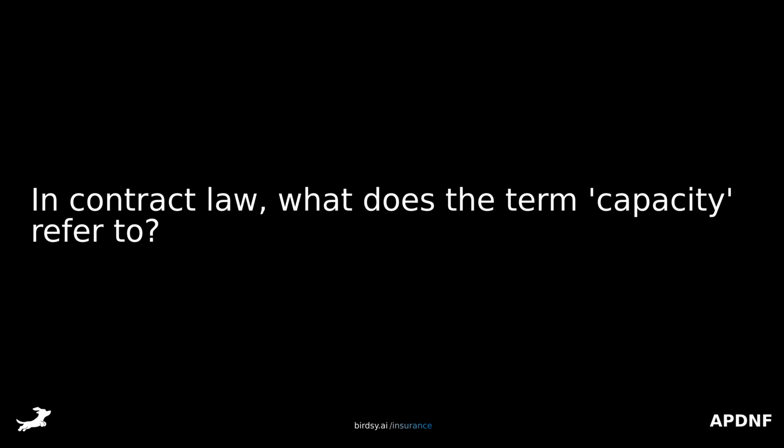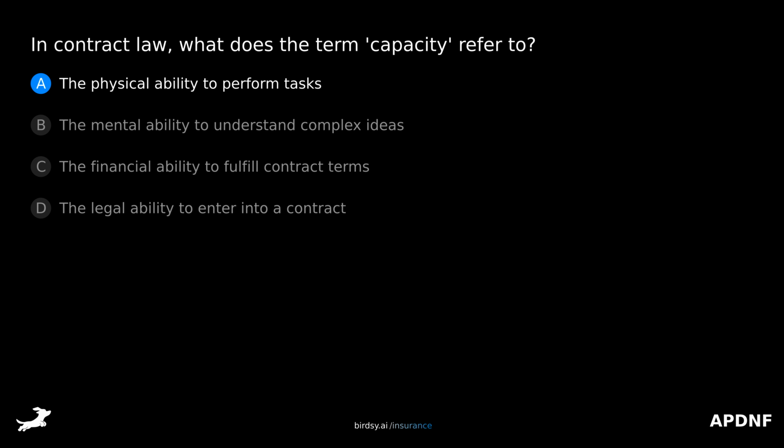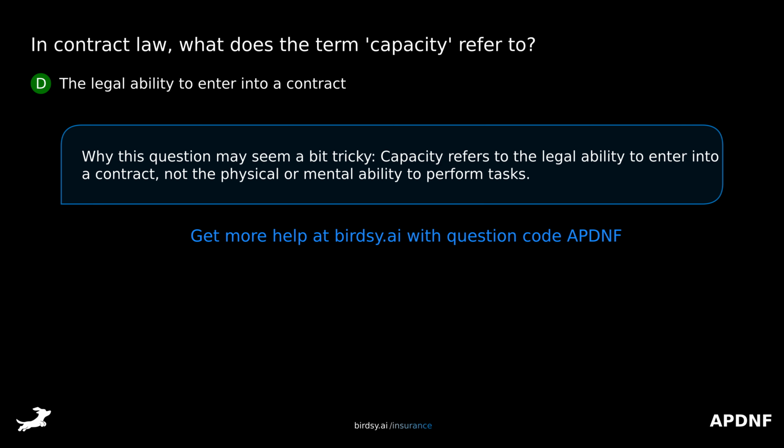In contract law, what does the term capacity refer to? Is it A, the physical ability to perform tasks? B, the mental ability to understand complex ideas? C, the financial ability to fulfill contract terms? Or D, the legal ability to enter into a contract? The answer is D, the legal ability to enter into a contract. Why this question may seem a bit tricky. Capacity refers to the legal ability to enter into a contract, not the physical or mental ability to perform tasks.